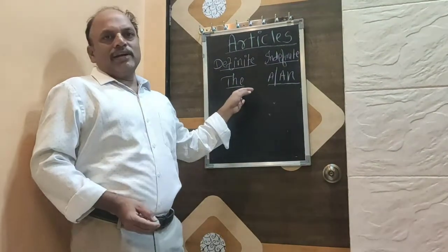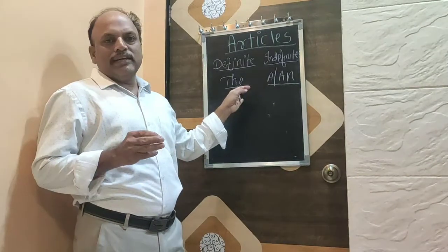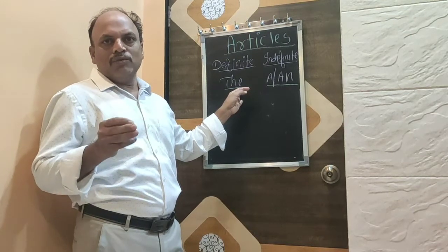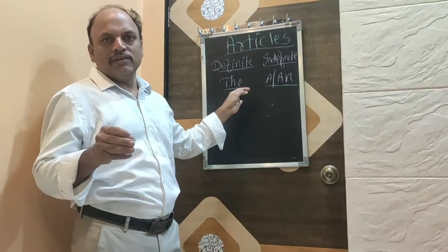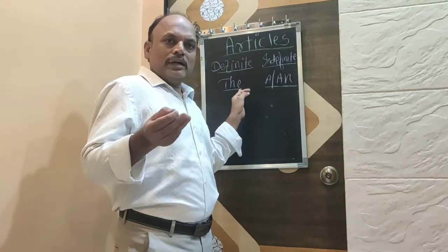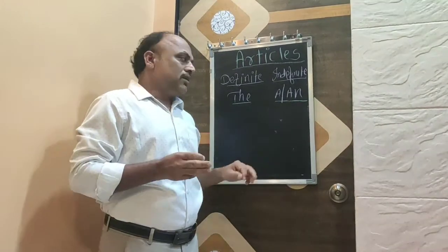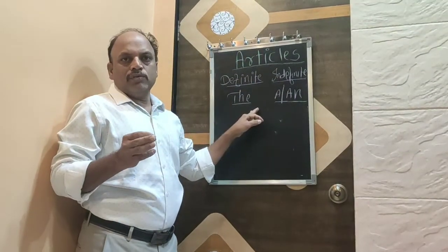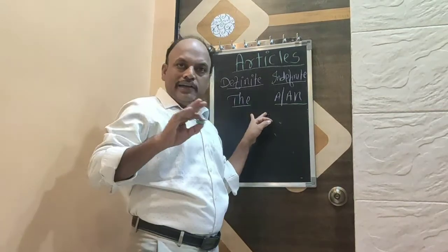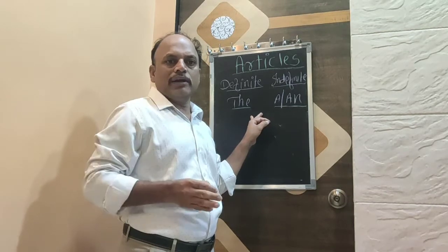Here the definite article, that is "the", is used in a sentence where we have to tell about a noun which is very clear, or a very particular noun.